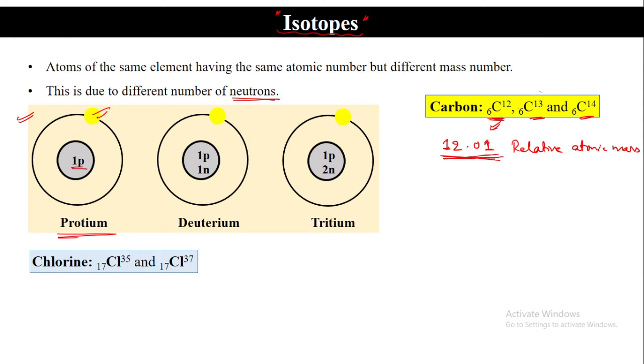Okay, so one proton and two neutrons, tritium. So in this way, these three are the isotopes of hydrogen. Okay, this part is clear.